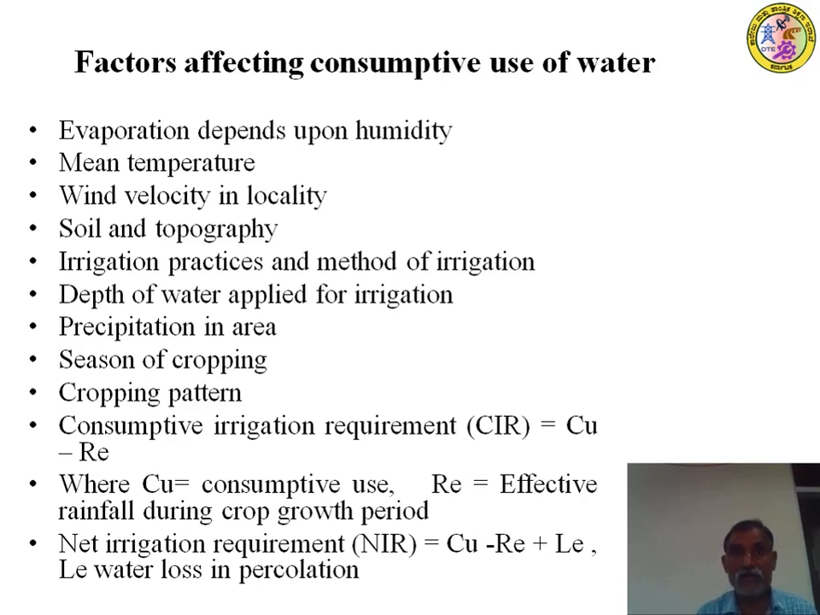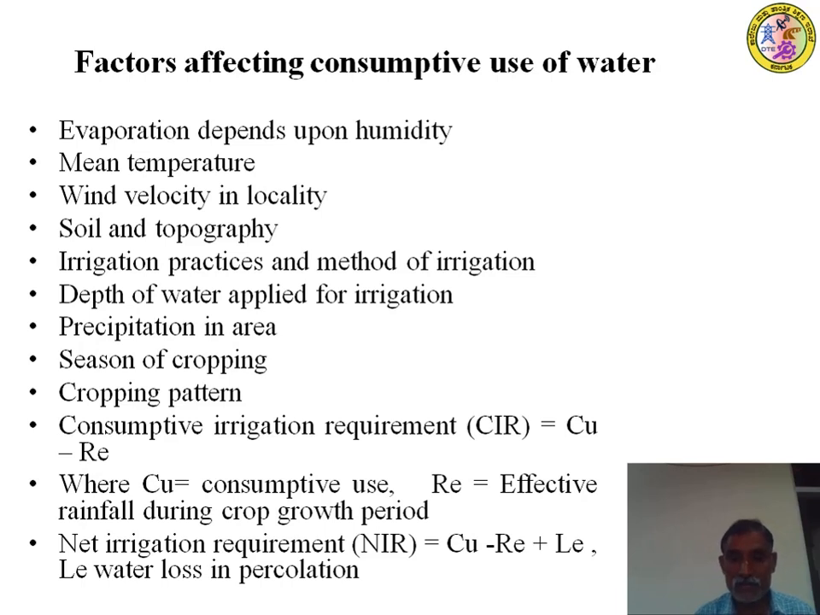Because that much useful rainfall is occurring in that area, you have to supply less water according to the amount of the rainfall, right? Therefore CIR is equal to CU minus RE. That's a useful relation. Net irrigation requirement, the second definition: net irrigation requirement is equal to CU minus RE plus LE. That's important. CU minus RE plus LE.